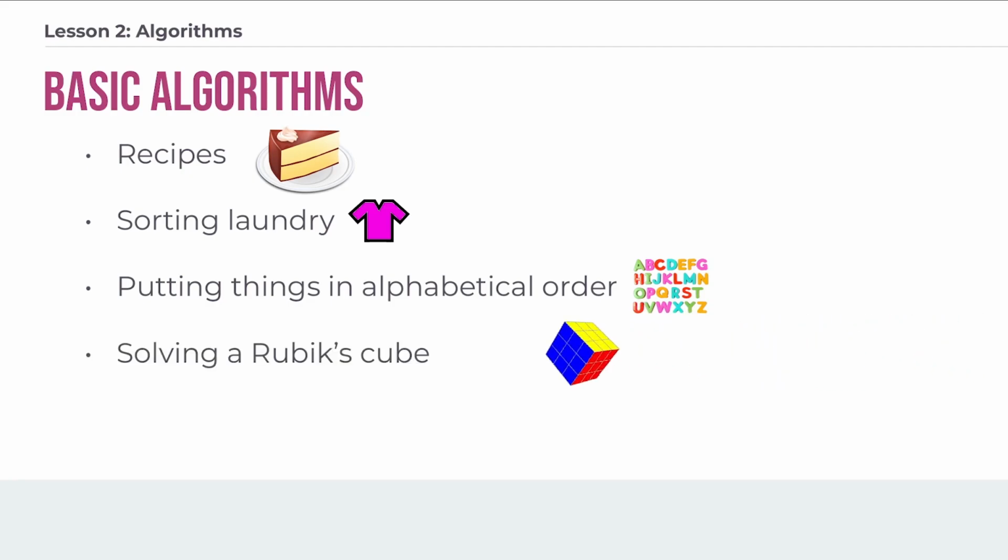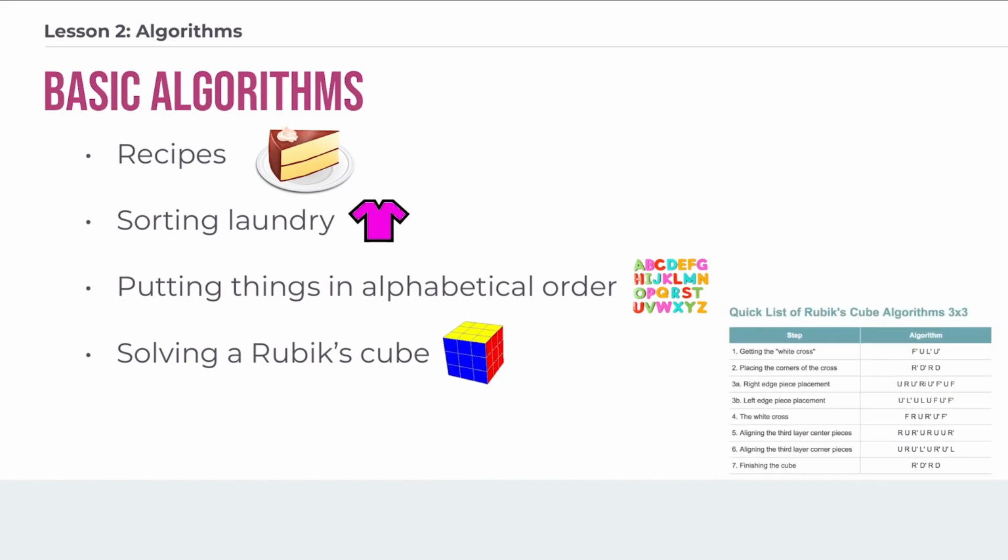And of course, a Rubik's Cube, if you've ever worked with one of those, there are many, many different algorithms for solving a side or the entire cube based on what color's in the middle or what colors are in the corner. And they're really a very clear set of steps that somebody will come up with that will allow them to solve part or all of the Rubik's Cube every time.